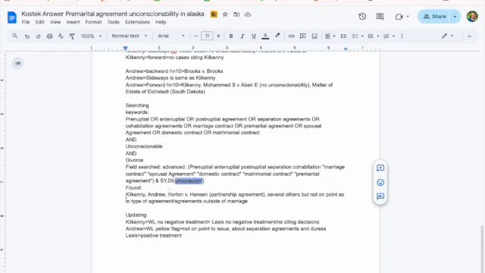So I've written what I found: Kilkenny, Andrew, Horton v. Horton was a partner agreement, and then several others, but not on point as the type of agreement or agreements outside of marriage. So that is all I need to say. If I found additional cases, I would put them here. And then finally, updating. Make sure you update on both Westlaw and Lexis. You're going to take those cases and put them into both and then see what kind of treatment they have.